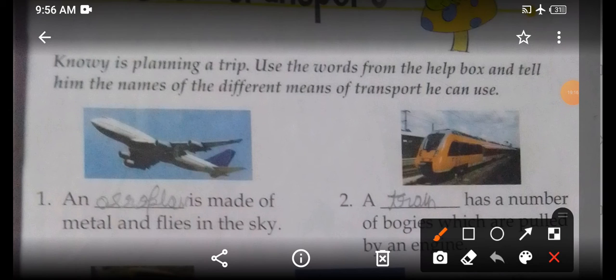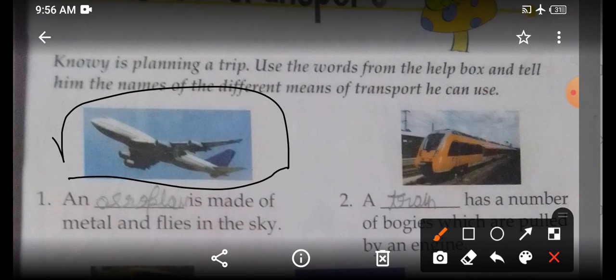Now you can see here and I think you all know what this is, means of transport or which vehicle this is. This is an aeroplane. Okay, so aeroplane is made of metal and it flies in the sky. Now let us read. An dash is made of metal and flies in the sky.